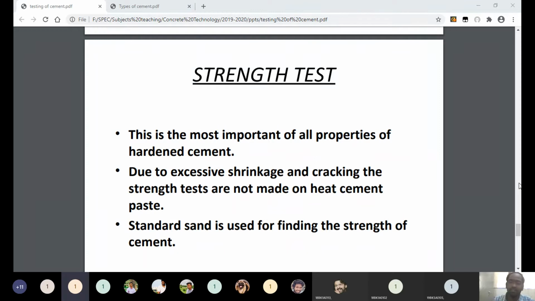Yeah. Can you answer that? What is the equipment or device used to measure the soundness of cement? Sir, that Le-Chatelier. Yeah, it is the Le-Chatelier apparatus. Okay? Listen carefully. It is the Le-Chatelier apparatus.